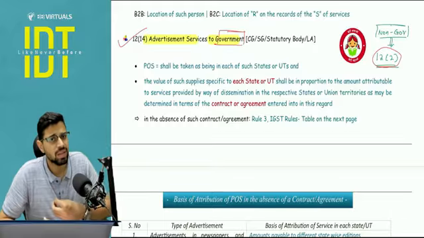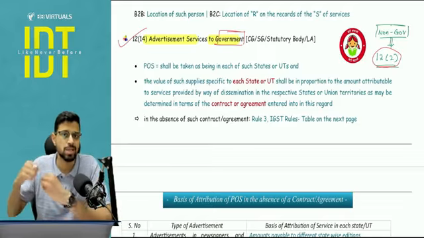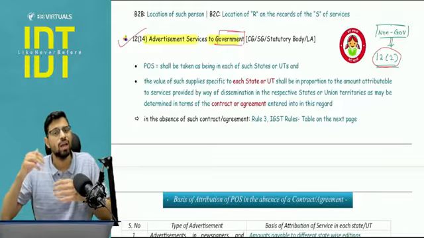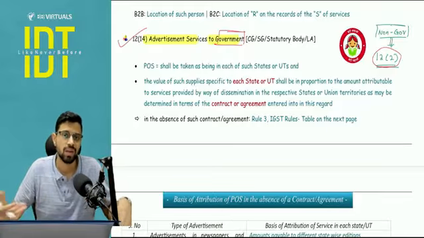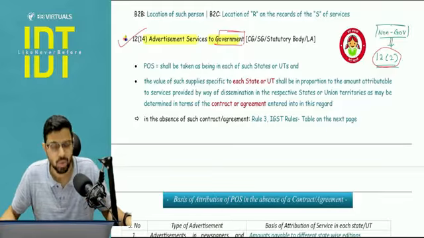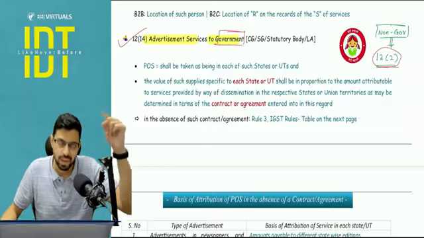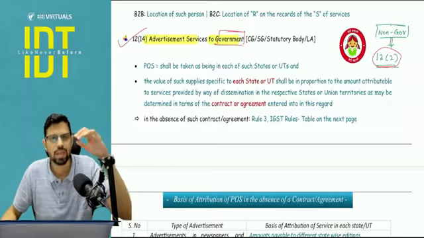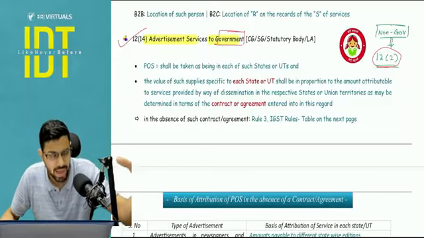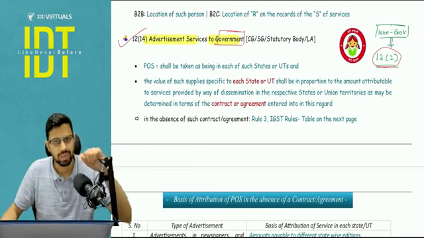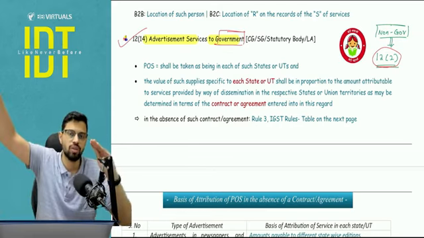Now generally when the government gets any of its schemes advertised, for example Swachh Bharat Abhiyan, Make in India scheme, the ads are generally run in more than one state or more than one union territory. Here again the first line will be that every state or UT will be the answer, the proportionate value as per the contract agreement, but if it is absent we will apply rule number 3. So rule 3, 4, 5, 6 we have covered till now.